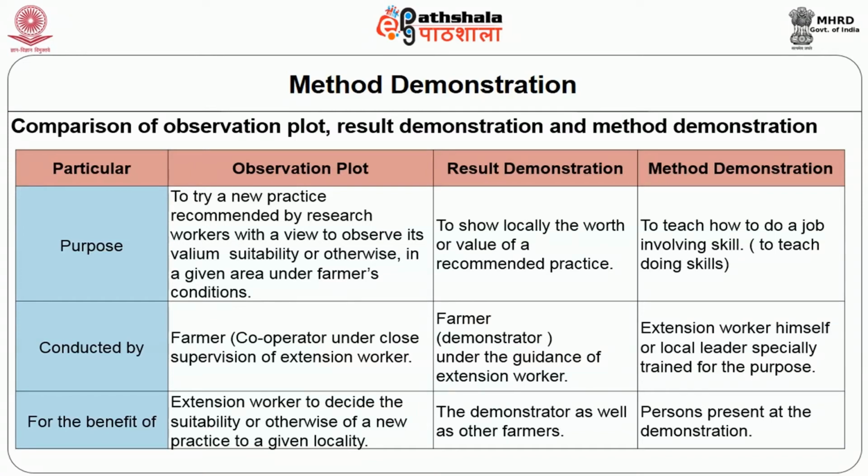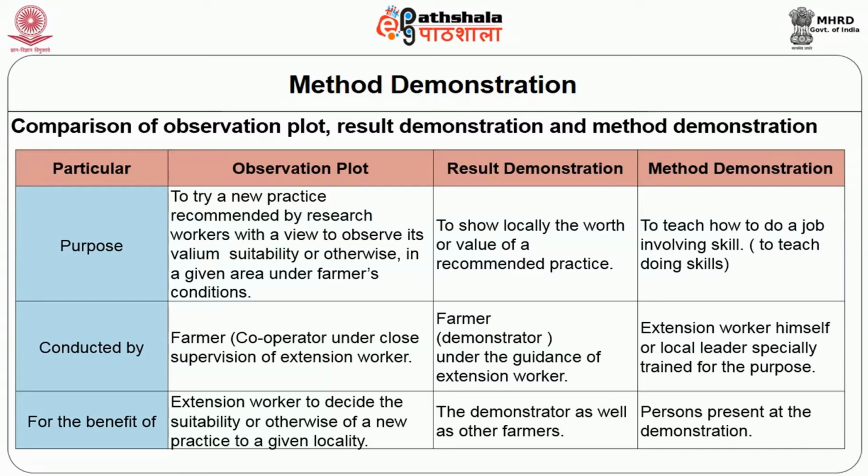The purpose of result demonstration is to show locally the recommended practice, and the purpose of method demonstration is to show how to do a job or how to do something, where a skill part is involved. In case of observation plot, it is conducted by the farmer, cooperator, under close supervision of the extension worker. Under result demonstration, the farmer is a demonstrator under the guidance of the extension worker. Under the method demonstration, the extension worker himself or a local leader specified for the purpose.